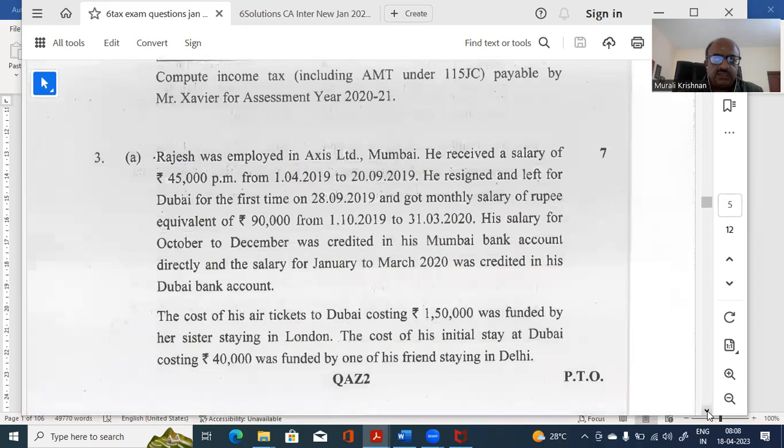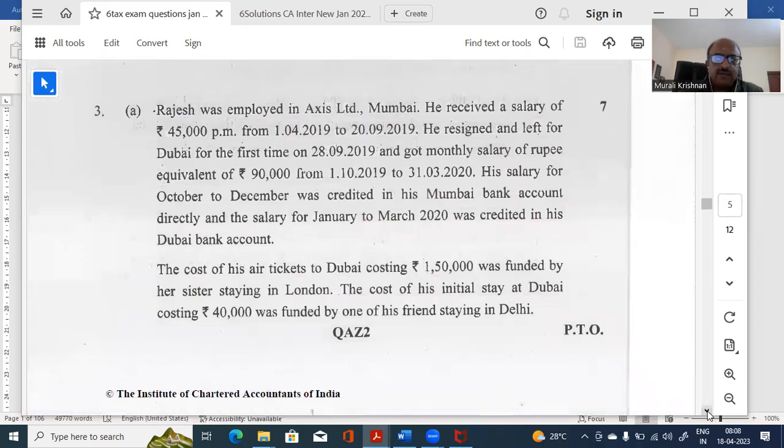Now, this is another question. 3A. What is the question? Rajesh was employed by... see, that's why I'm saying what I'm trying to do now is not to give you the solution, which is there in your material. If you just look at it, you will understand the solution, but that's not enough. How do you handle a problem that is going to come in the exam?